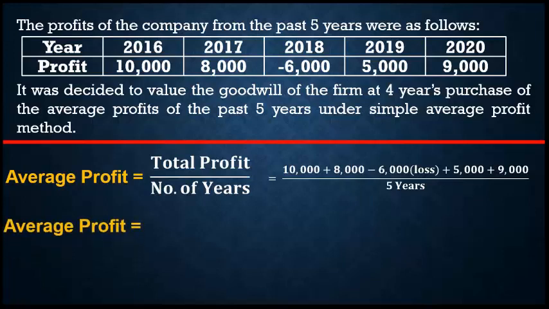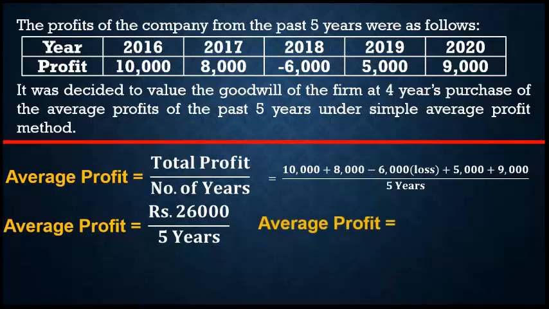Average profit is equal to total profit for 5 years, 26,000 divided by 5 years. Now average profit is equal to 5,200. What is the average profit? 5,200.